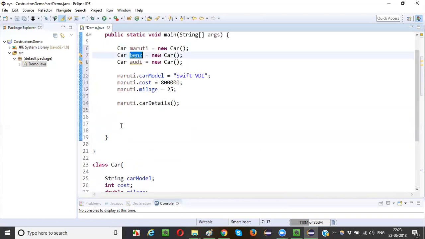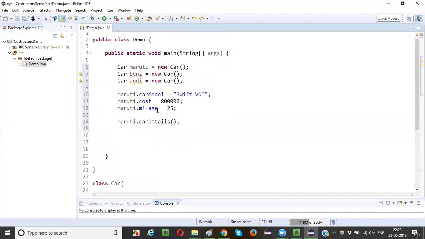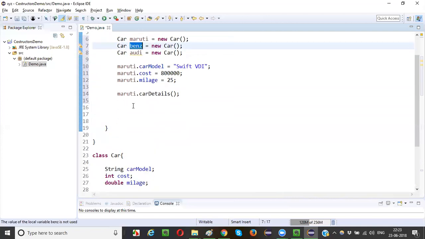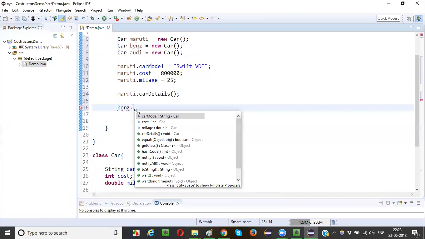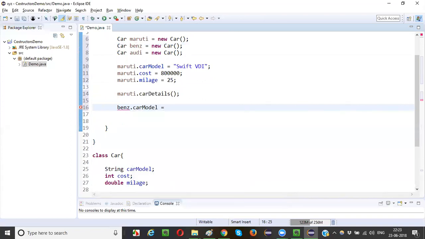Fine. Now Benz. I want to initialize these variables specific to the Benz reference. Benz dot car model is equal to Benz A class.